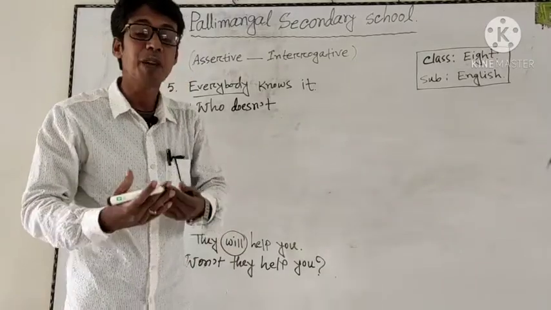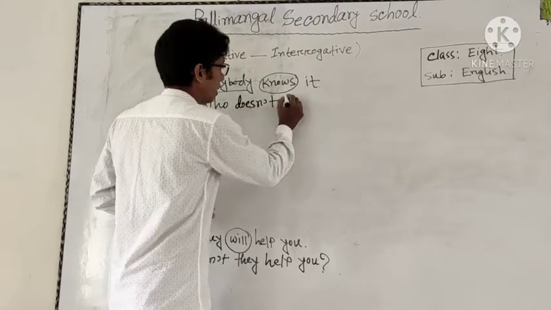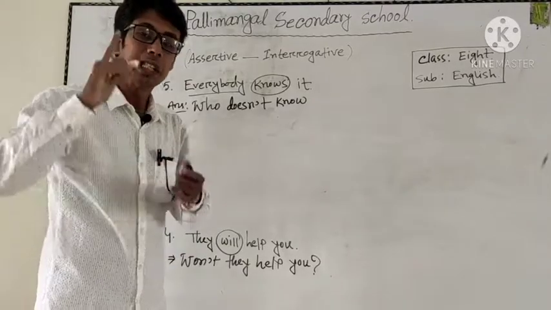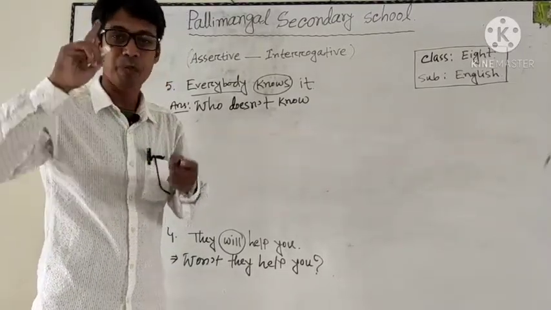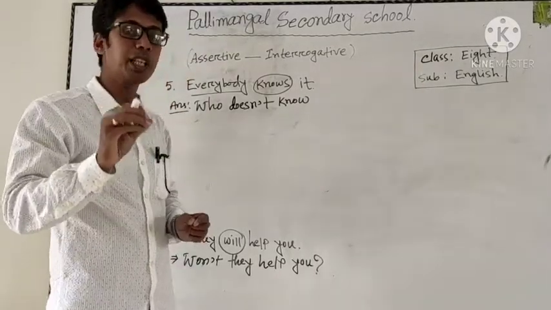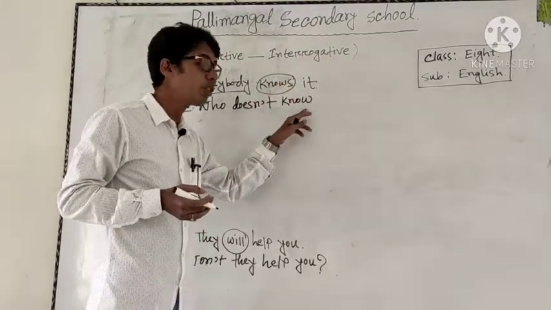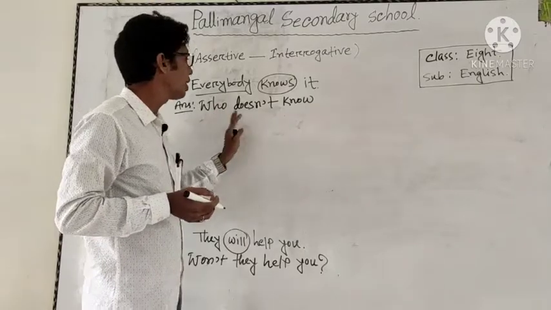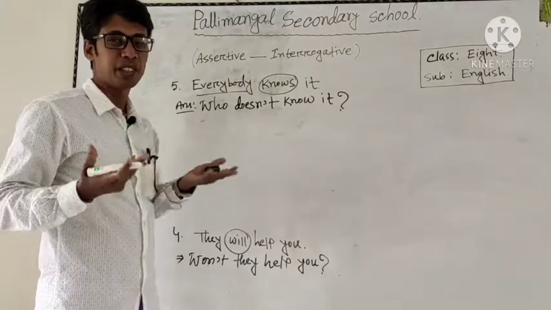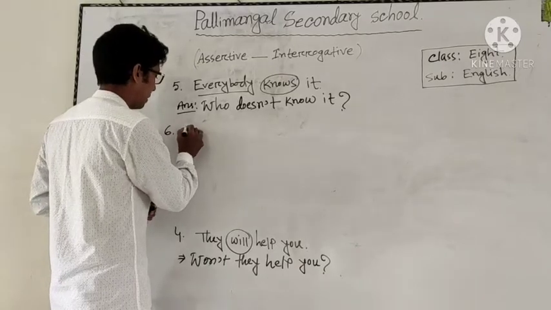Then comes the main verb. Here the main verb is knows, but we must use know, because we know that after do, does, or did, the base form of main verbs must be used. অর্থাৎ do does did এর পরে সব সময় মূল ভাবের বেস ফর্মটাই বসে. So here knows is not the base form. The base form of knows is know. So the answer is: Who doesn't know it? This is very simple, this is very easy.